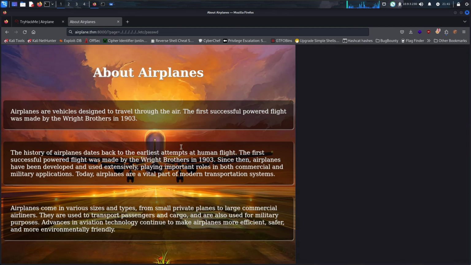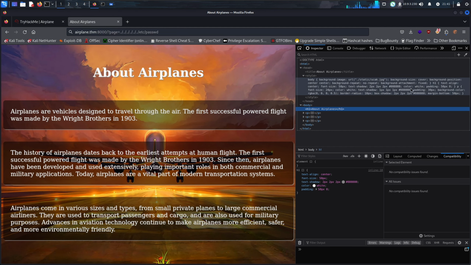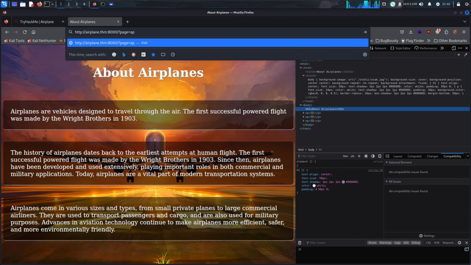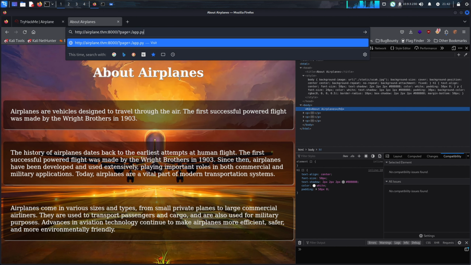When we analyze the source code, we can see there is a page. It says static. I don't know how to enumerate it, but maybe we try app equals ./app.py.